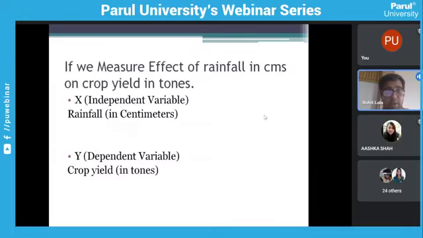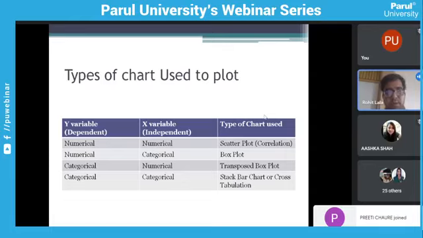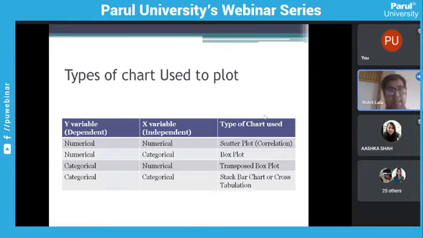So on the basis of it, we try to plot different charts. As I explained above, the type of data is also important. Not only that, you should also know whether the data is numerical or categorical, and whether your variable is dependent or independent. So suppose your x and y variables are both numerical. We need to apply a scatter plot. This is very simple: if both variables are numerical, we need to apply a scatter plot. Let's check in Minitab.